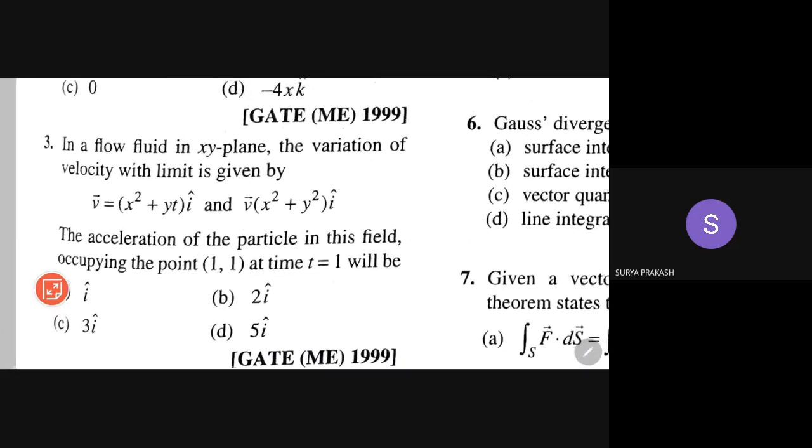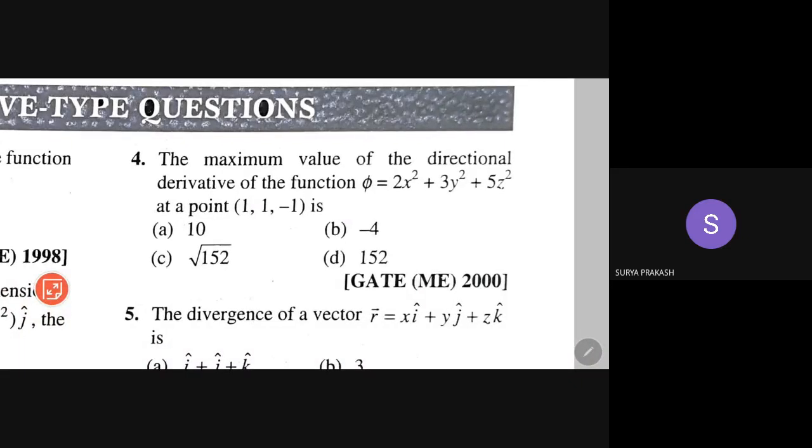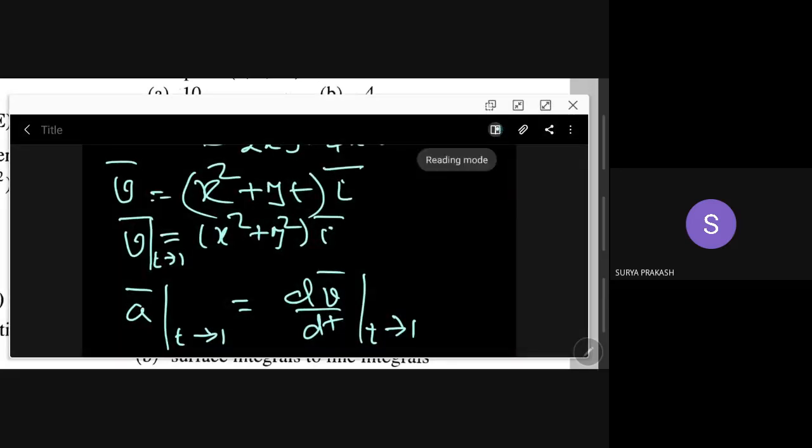You have to check here. Okay, we'll go to the fourth problem. The maximum value of the directional derivative here. Okay, we'll do that part also. I will go to the fifth one. The divergence of a vector r bar equal to xi bar plus yj bar plus zk bar is. Okay, this is straightforward. r bar is xi bar plus yj bar plus zk bar.